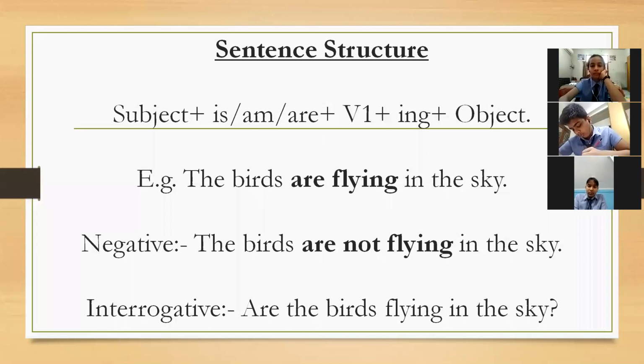Coming to the interrogative one: are the birds flying in the sky? Not वहां से remove हो जाएगा. Not will be there only in negative sentence. And then, are the birds flying in the sky? Don't forget to put question mark. And now it had turned to the interrogative one. Am I clear, everybody? This was it for today.